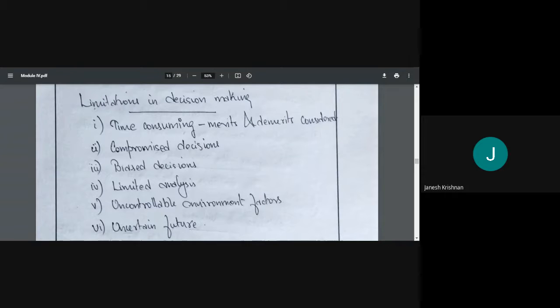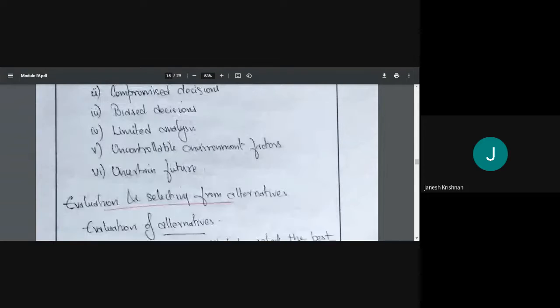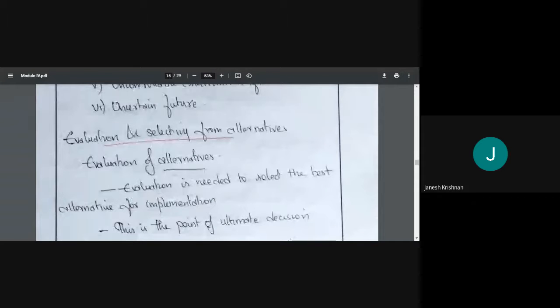Then the other thing, uncertain future. Uncertain future means, whenever you are making a decision, what are we doing? We are doing it for the future. For the future, we are making a decision. And what is the truth about the future? We don't know what will happen, right? We don't know what will happen tomorrow. So the future is uncertain. So decisions are made for the future. The decision might prove wrong, or it may prove right.